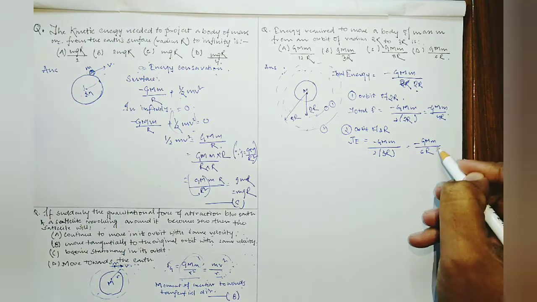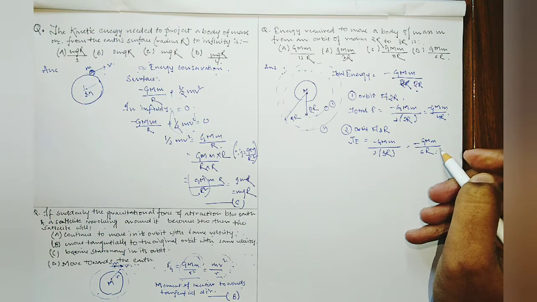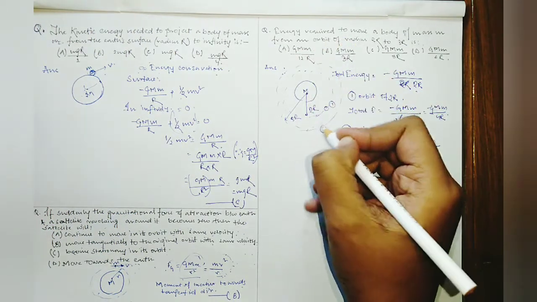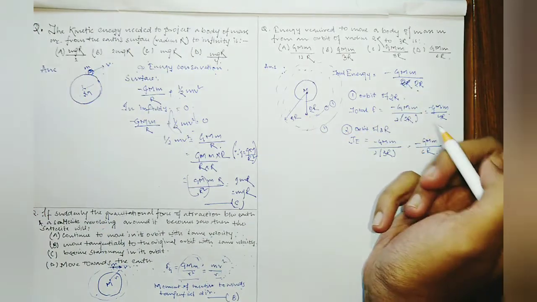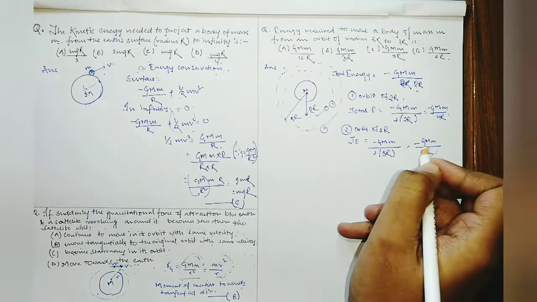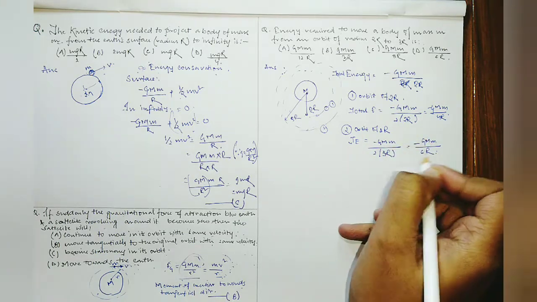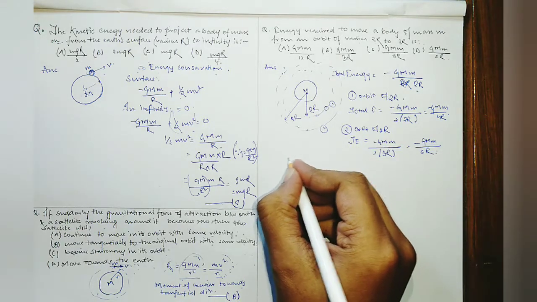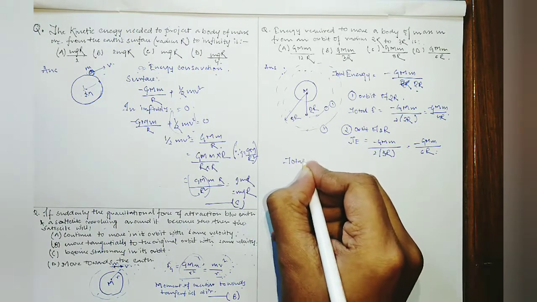So we have minus GMm by 4r and minus GMm by 6r. Now the energy required to move: from energy conservation we can see that the energy required is just the difference of these two energies.